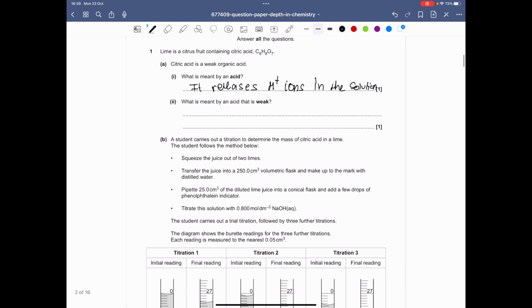And what is meant by weak acid? Well, it partially dissociates, releasing H plus ions in the solution.